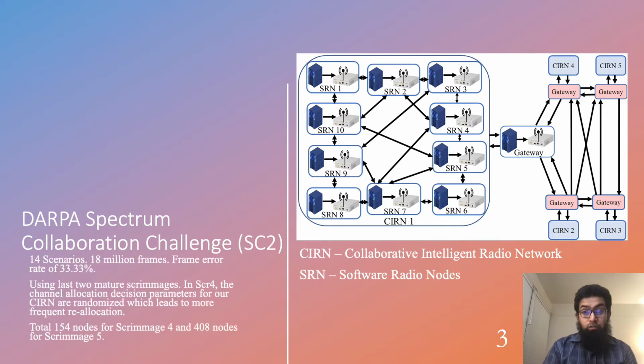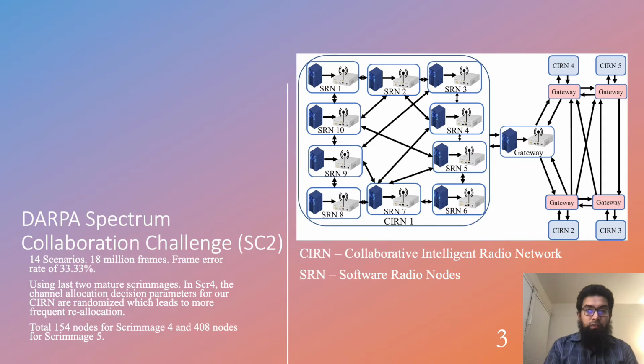There were a total of 18 million frames, and the frame error rate is pretty high, 33%. So a frame error prediction algorithm would be very useful here. Also, there are different phases. We are considering data from the last phase and the last two scrimmages, scrimmage 4 and 5, where the channel reallocation parameters were changed.